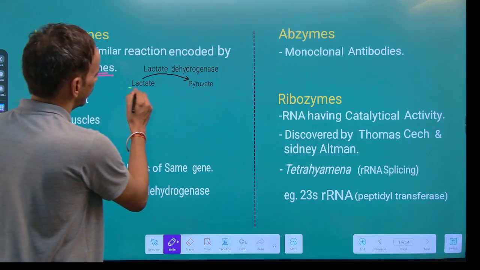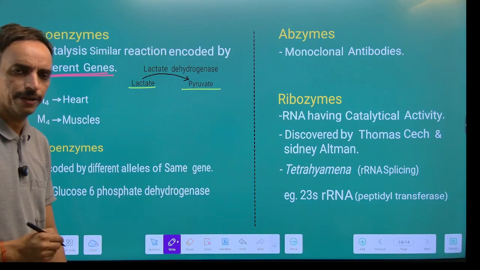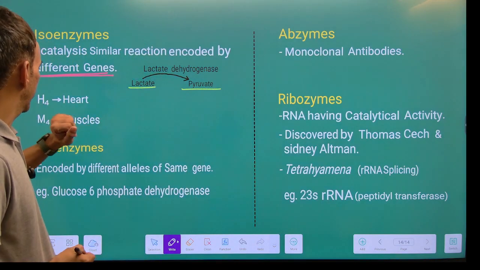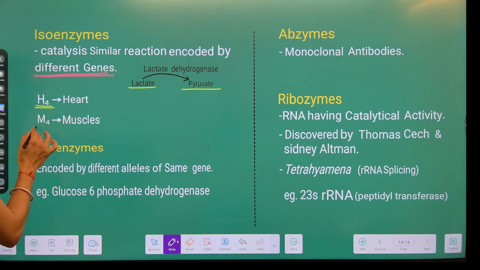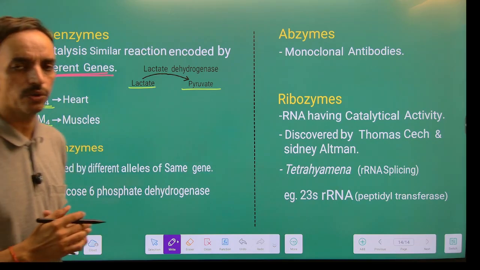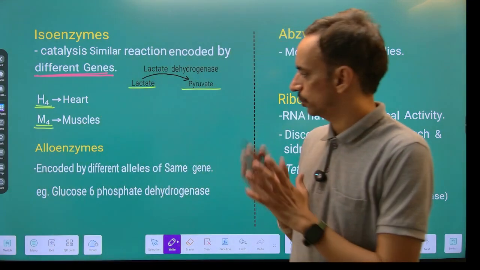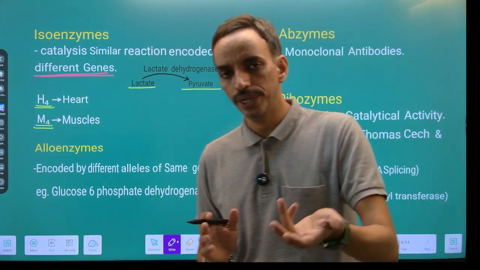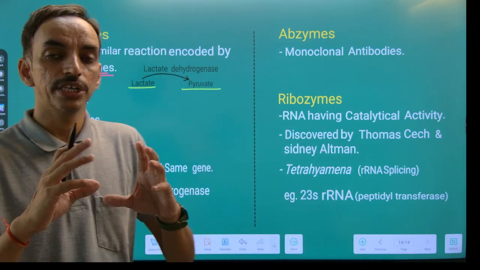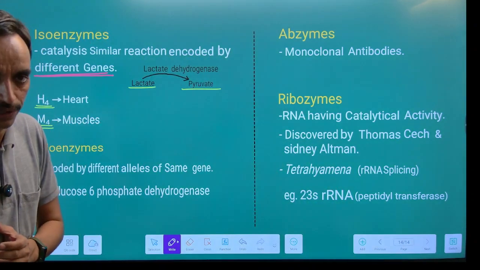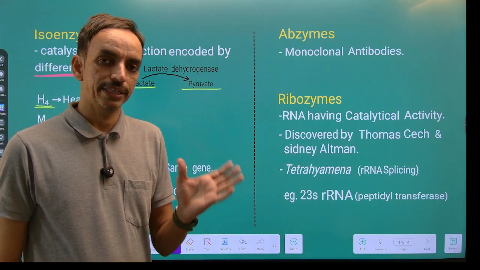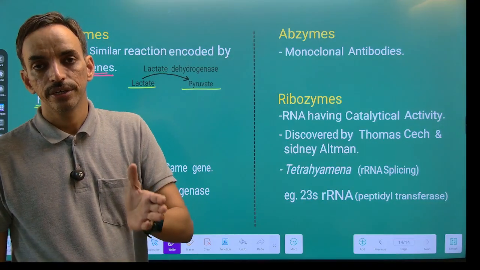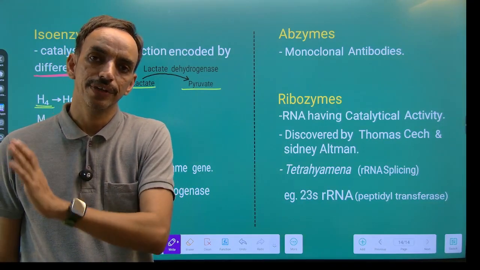What does this enzyme do? It converts lactate into pyruvate. In the heart muscles, this enzyme is encoded, suppose, by the H4 gene. Whereas in the muscles, it is encoded by the M4 gene. So different genes are encoding similar enzymes which catalyze the similar reaction, we can say. So what is the use of these different enzymes which carry out the similar reaction?